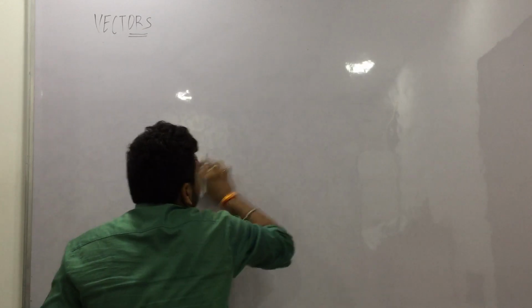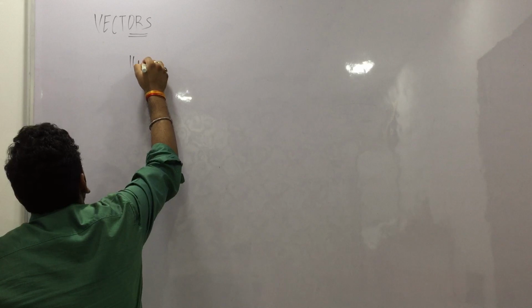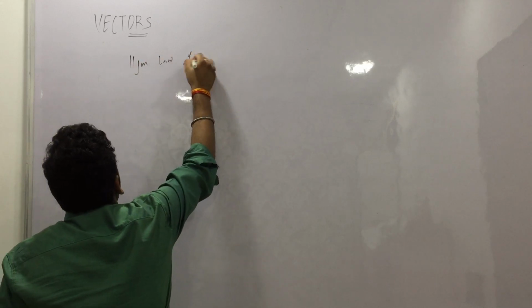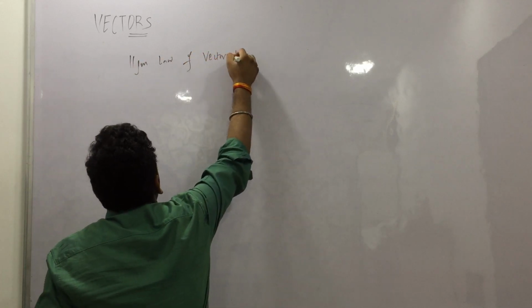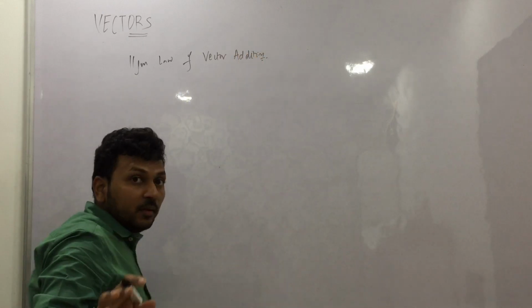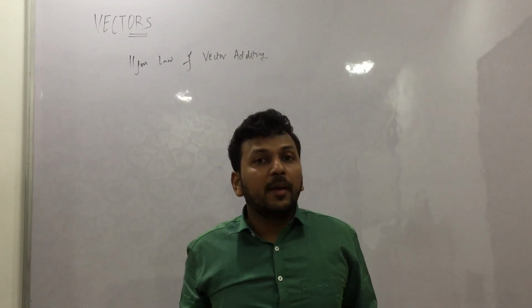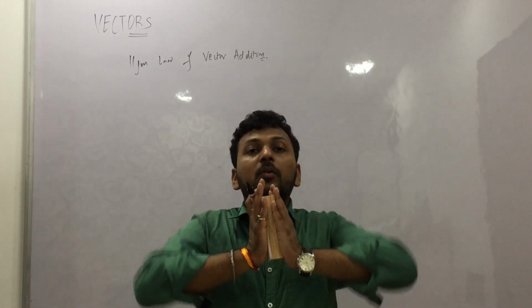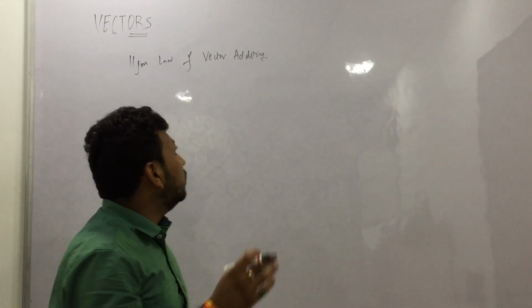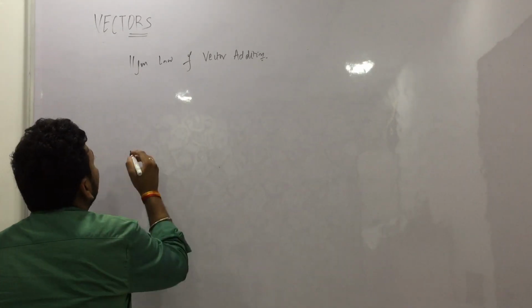Now we will study the parallelogram law of vector addition. We have understood the importance of why 2 plus 2 cannot always be 4. If we change the direction of 2 and 2, it becomes 0. So this is the law which defines how two vectors are added.